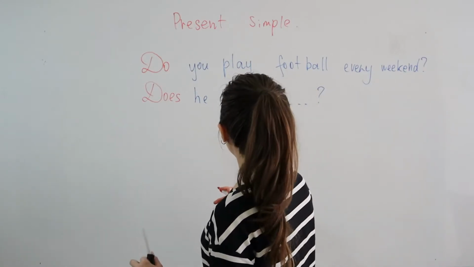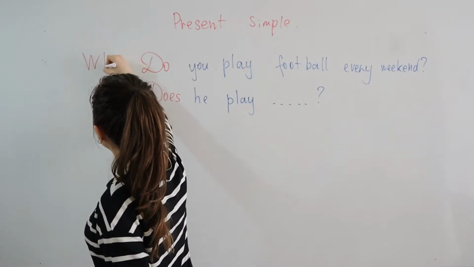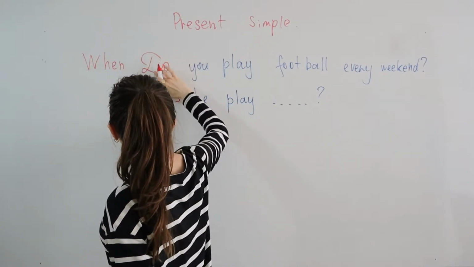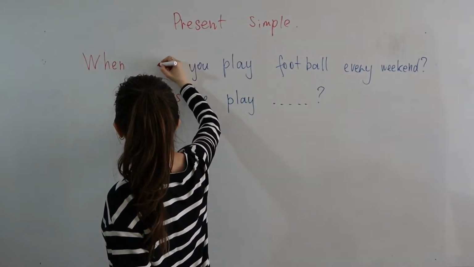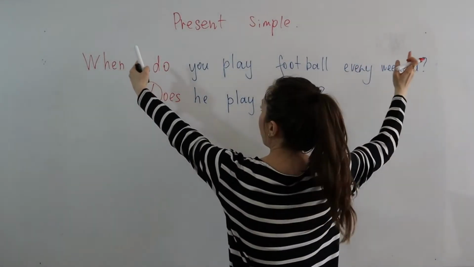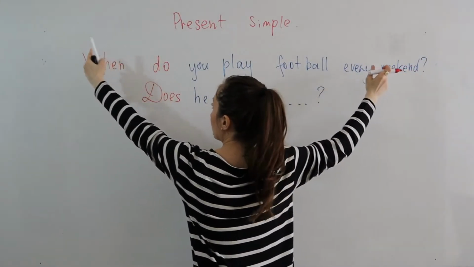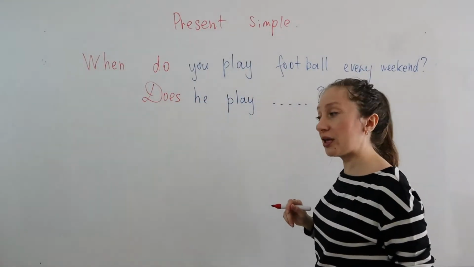For example, when? So we have here, when do you play? You see the structure is the same. First general question and then we add one more word and we have special question. When do you play football?